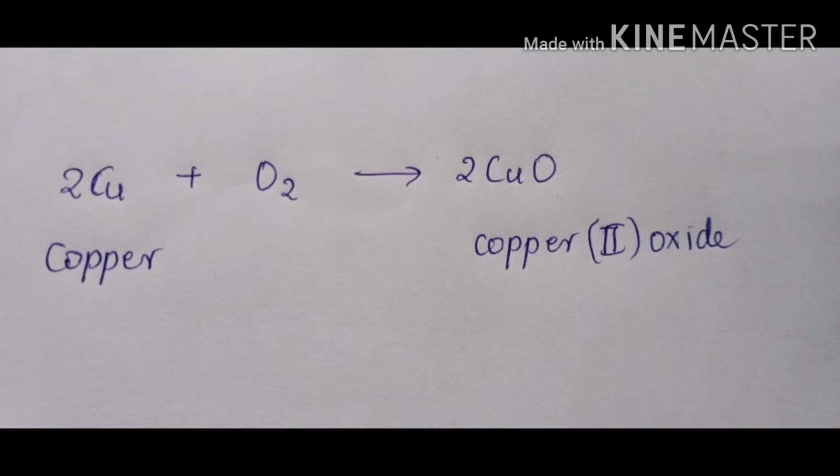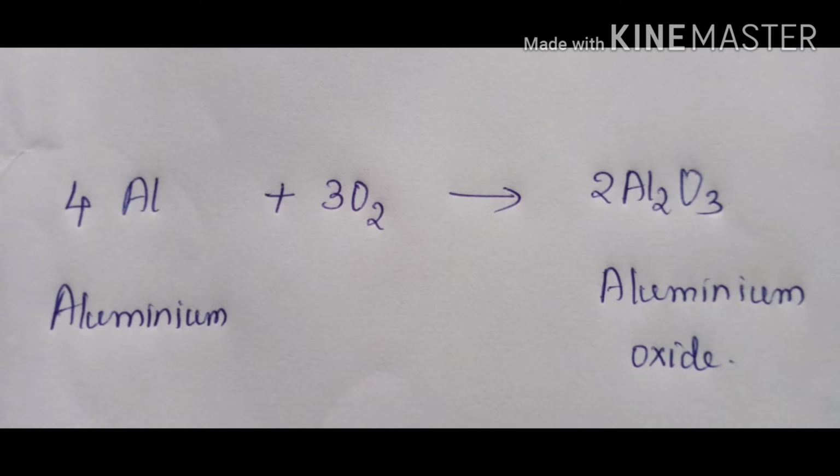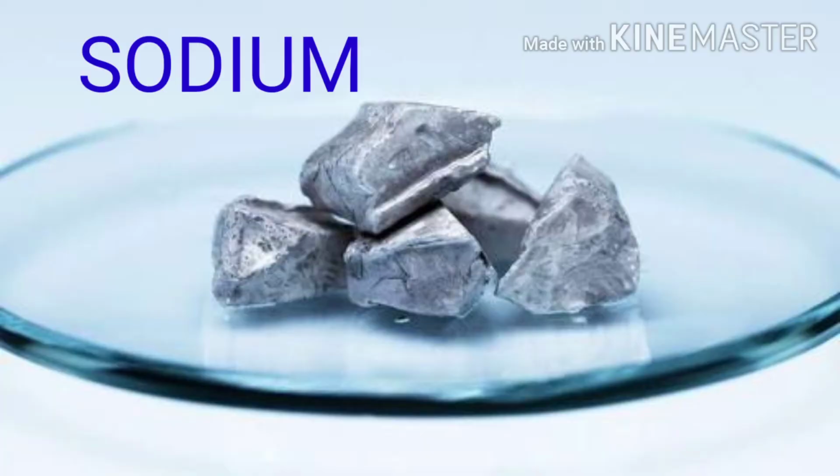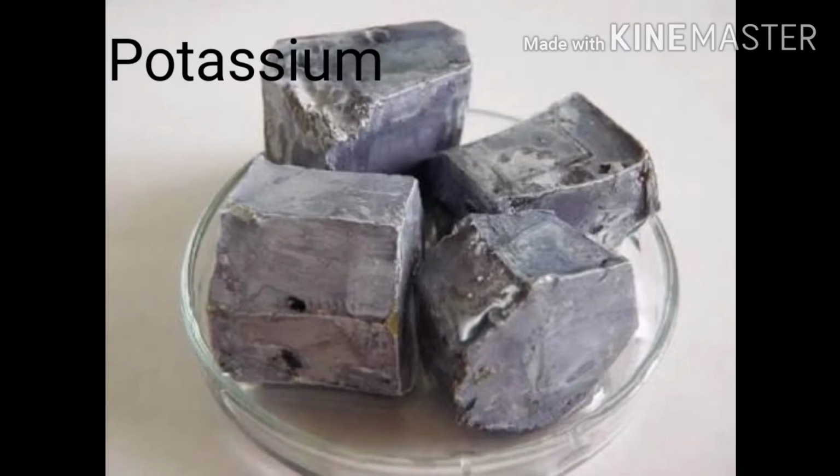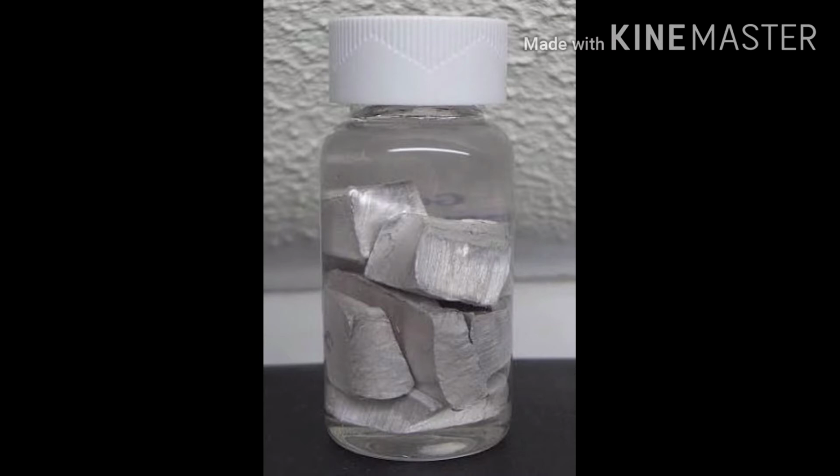For example, when copper is heated in air, it combines with oxygen to form copper 2 oxide, which is a black oxide. Similarly, when aluminium is heated in air, it combines with oxygen to form aluminium oxide. Some metals are highly reactive towards oxygen, for example, sodium, potassium, etc. They react so vigorously that they catch fire if kept in the open. Hence, to protect them and to prevent accidental fires, they are kept immersed in kerosene oil.